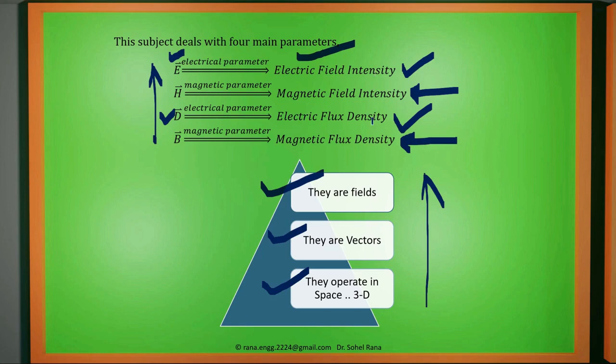For every parameter, we will have intensity and density. We are concerned with E and D for electrical, and H and B for magnetic field. These intensities are also called strengths. So capital E can be referred to as electric field strength, and H can be referred to as magnetic field strength.